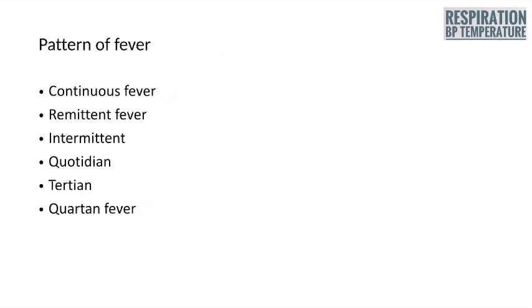Quartan fever is when the fever comes every fourth day, and this type of fever is very rare and seen in malariae infection.